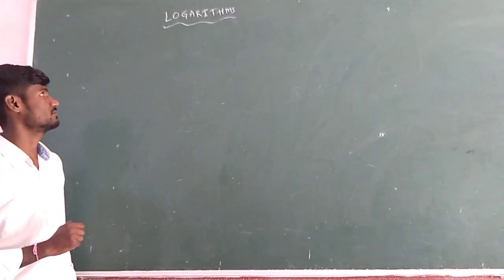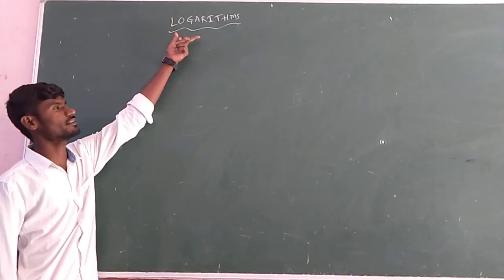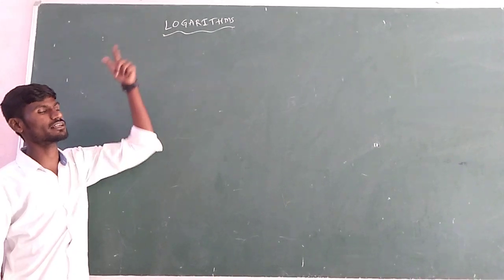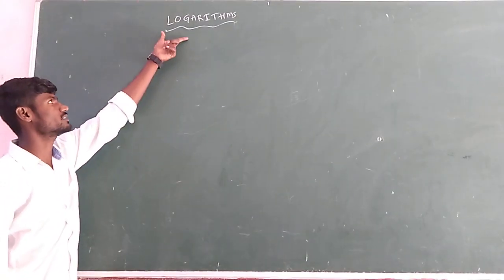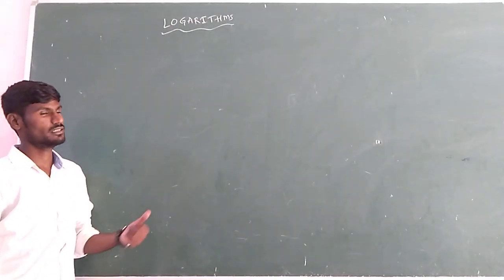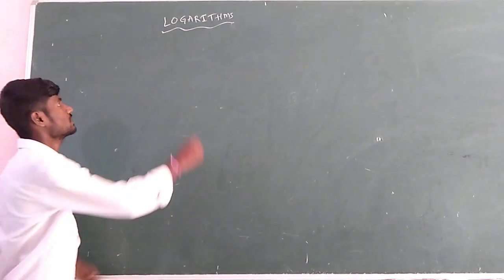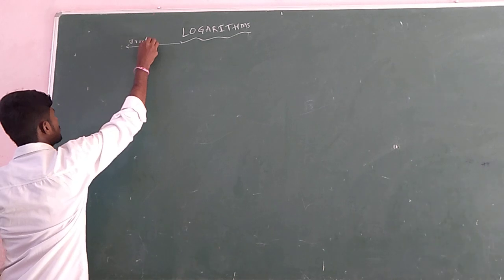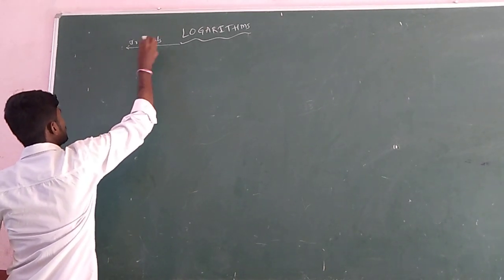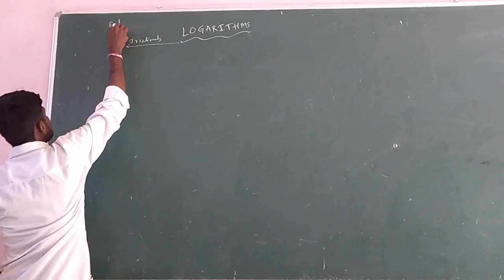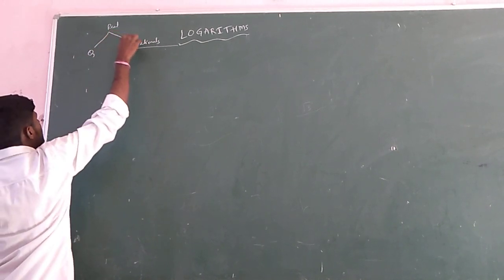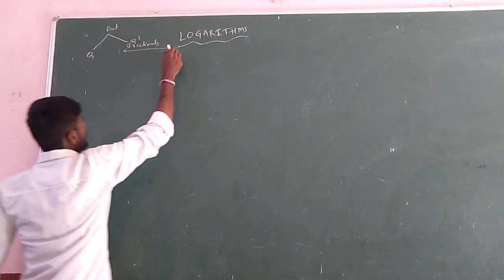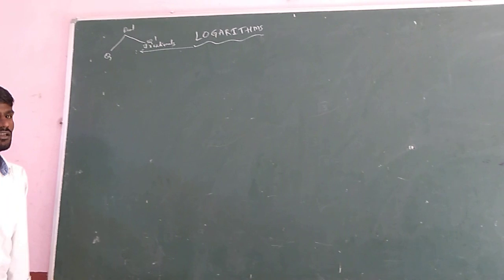Good morning. Today's topic is logarithms. So what are these logarithms? Logarithms are a type of number coming under the category of irrational numbers. Logarithms are nothing but irrationals. Generally we have a real number system, in that we have rationals Q and irrationals Q dash. So these logarithms come under the category of irrational numbers.